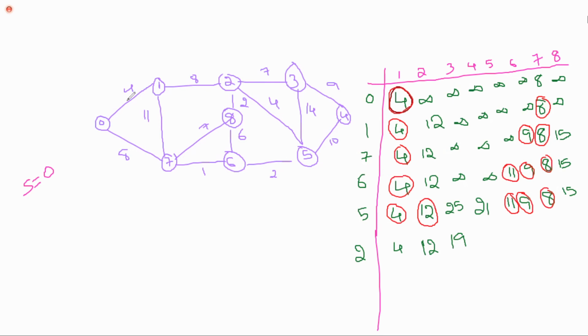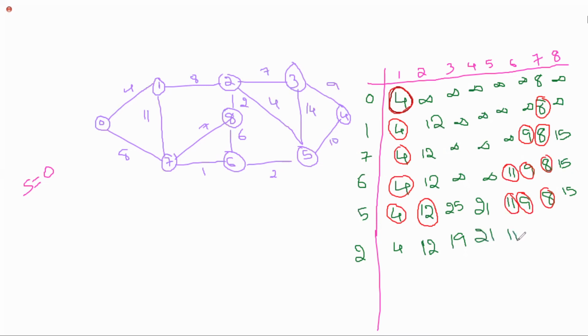is 4 plus 8, which is 12, 12 plus 7, which is 19, 19 plus 9, 28. So it is giving me the greatest score. Now we'll check another way. 4 plus 8, 12, 12 plus 4, which is 16, 16 plus 10, 26. So 21 is the lesser one. So I'm writing it as 21.